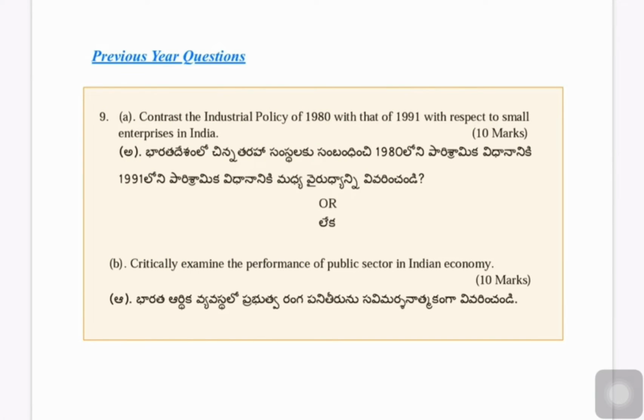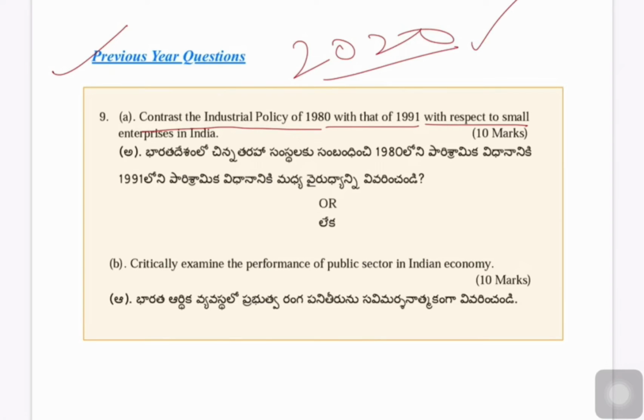Here we will see some of the previous year questions asked in the Group 1 Mains exam. In the Group 1 Mains exam 2020, two questions were asked related to industry. One question is: contrast the industrial policy of 1980 with that of 1991 with respect to small enterprises in India. Here he is asking about the difference between the industrial policy of 1980 and 1991 with respect to small enterprises. The other question is: critically examine the performance of public sector in Indian economy. These are the two questions asked in Group 1 2020 related to Indian industry.